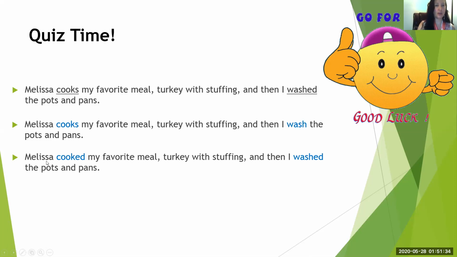Here's another example that's correct. Melissa cooked my favorite meal, turkey with stuffing. And then I washed the pots and pans. So I kept washed because my voice is in the past tense. So I changed cooks to cooked. Okay? Great job. So we're going to go through a little bit further, okay?